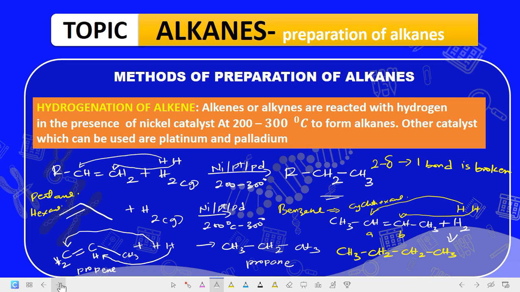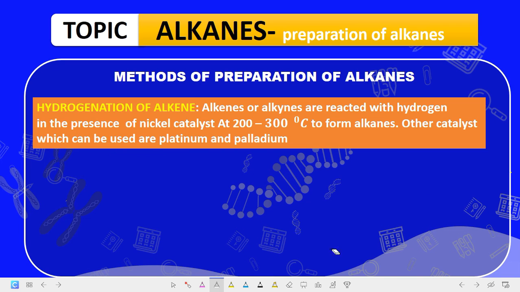How do we achieve this for alkynes? Alkynes have a triple bond. When you react them with hydrogen gas in the presence of nickel, at a temperature of 200 to 300 degrees Celsius, what will be the product formed?